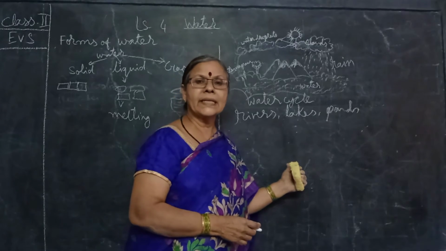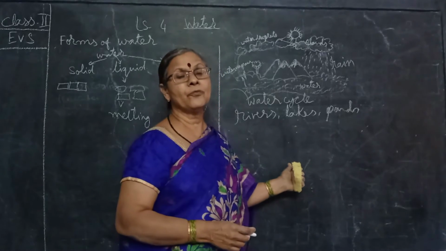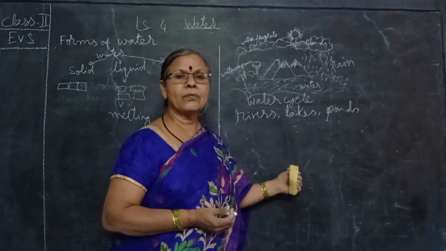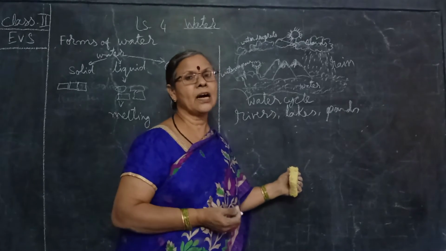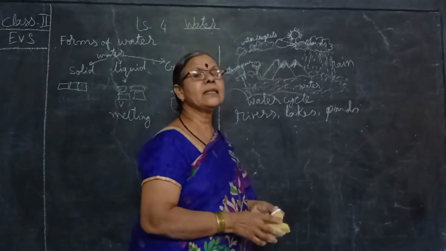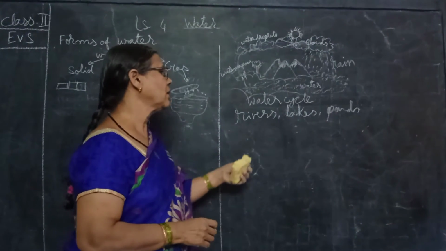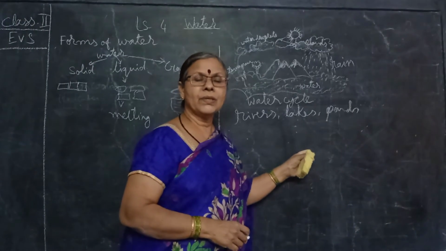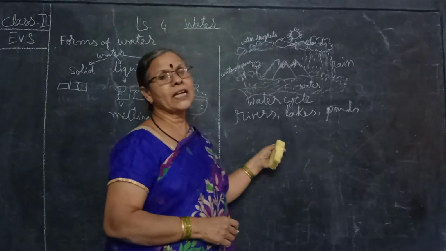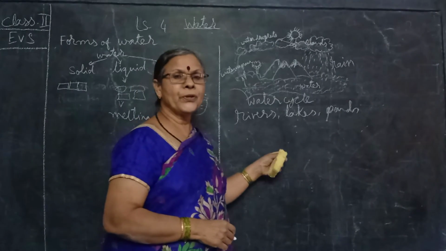Water will get contaminated. It will not be able to drink water. Drinking such type of water, what will happen? We get harmful diseases. So that is why we have to clean this water. River water, lakes water, or in whichever form the water is getting collected, we have to purify it.